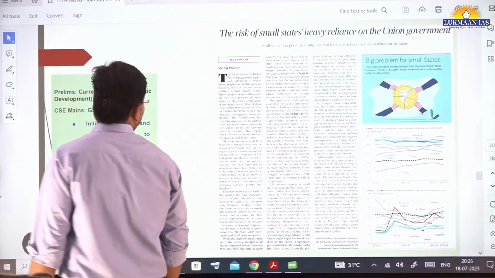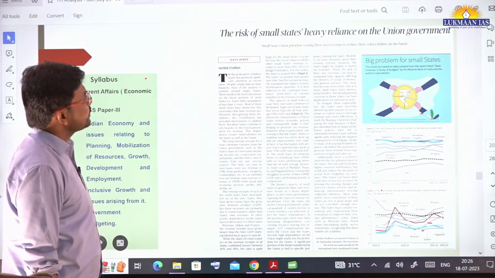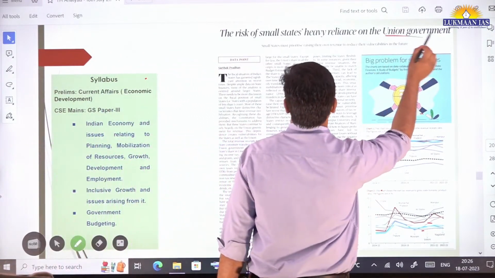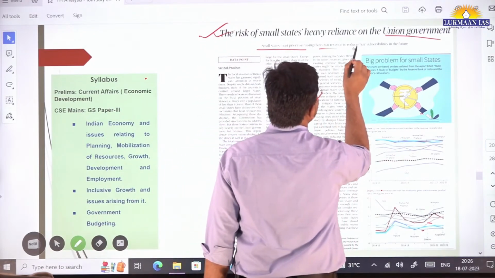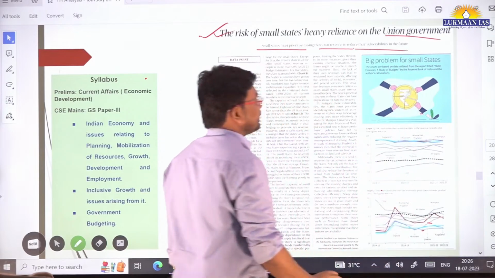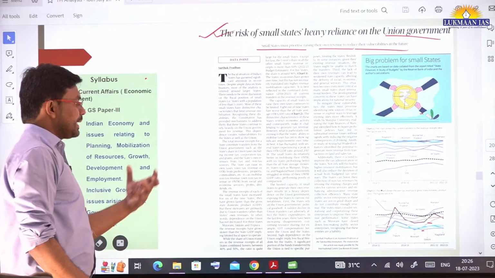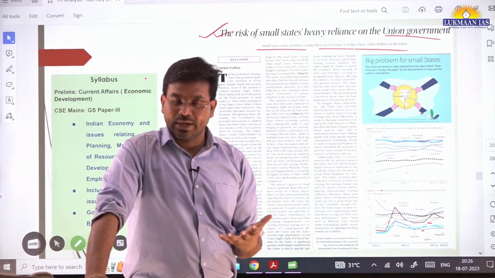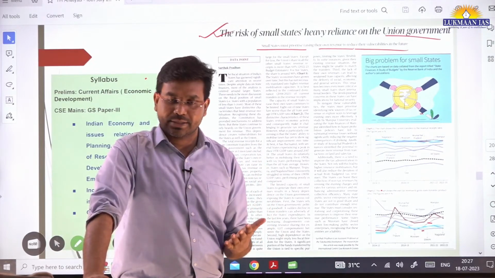Apart from this, we do have another article for you. It says the risk of small states' heavy reliance on the Union government. Small states must prioritize raising their own revenue to reduce their vulnerabilities in the future. So this article is related to state governments raising their own funds for meeting their expenditure. It talks about fiscal prudence for the states.